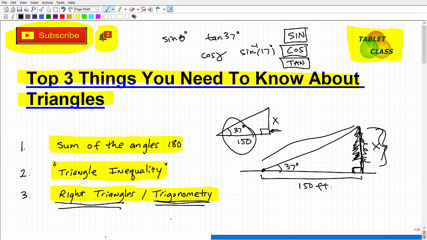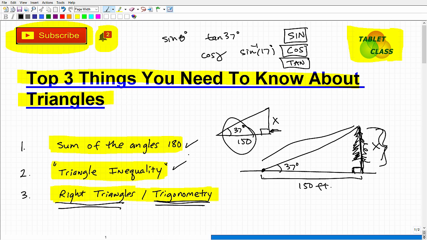So that's my take. Again, this is subjective, but as a math teacher, if I had to say, what are three big things that you want to know about triangles that are both extremely important from a mathematical standpoint and interesting, this is what I would give you. Again, the sum of the angles of a triangle, any triangle, is 180 degrees.